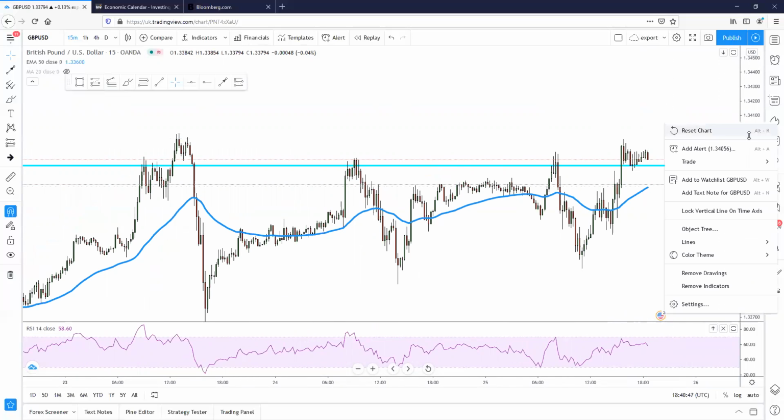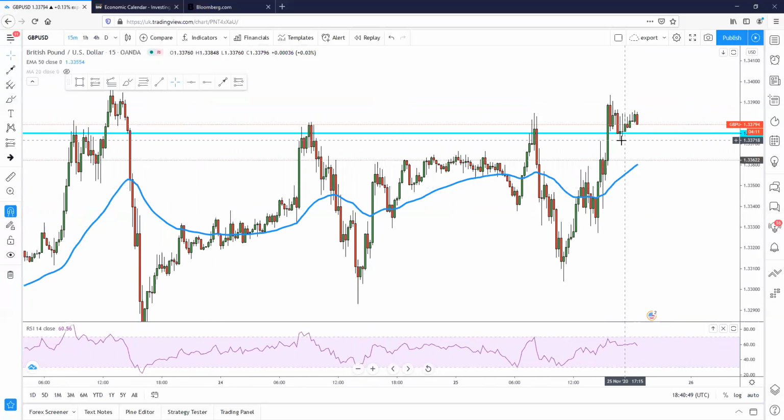But again, I do expect bears to come into the market. I do not think GBP is that expensive yet. I do not think GBP is that strong for it to really break above the 1.340 mark right now. So again, I do think GBP could fall back as low as 1.3361, which is currently about 10-15 pips away, and retest this 50 EMA on a short time frame.